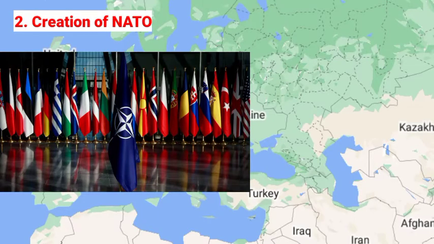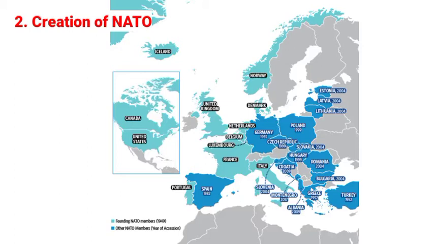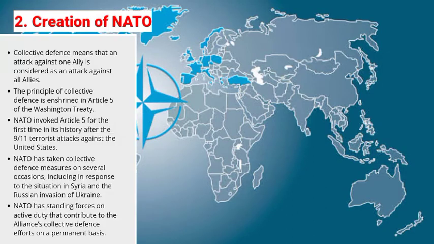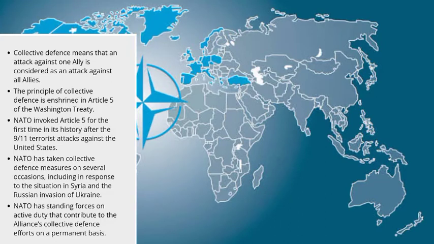Creation of NATO. To counter the growing military power of the Soviet Union, the USA and its allies created the North Atlantic Treaty Organization in 1949 to provide collective security against the Soviet Union. Article 5 of NATO states that if an armed attack is carried out by a non-NATO country on any member NATO country, it shall be considered an attack against all the NATO members, and other members shall assist the attacked member with armed forces if necessary.